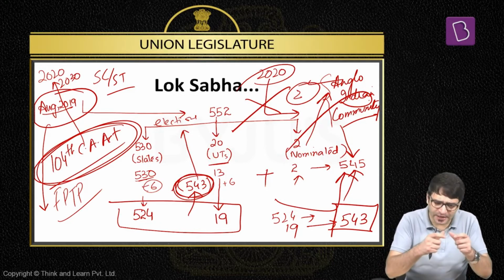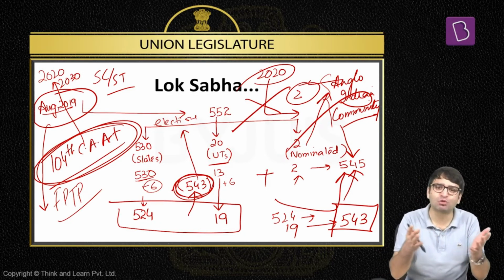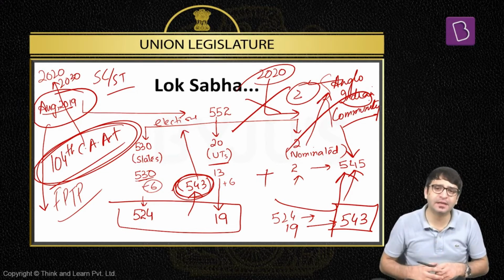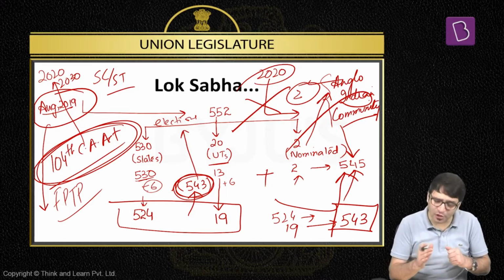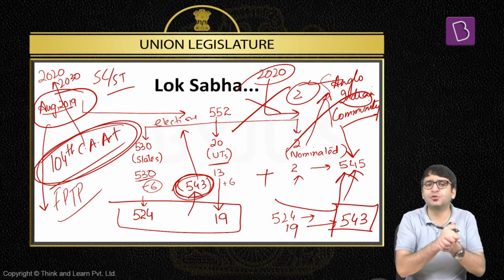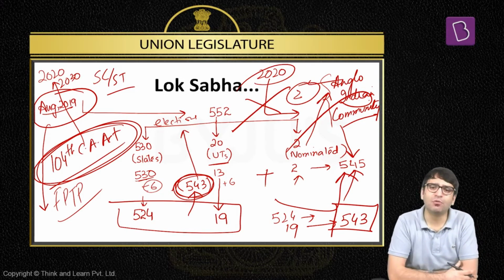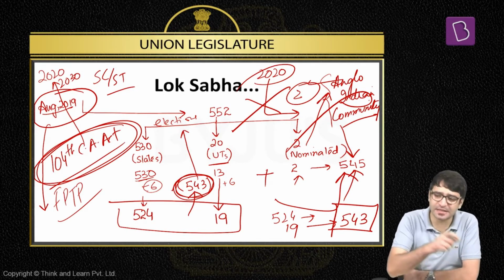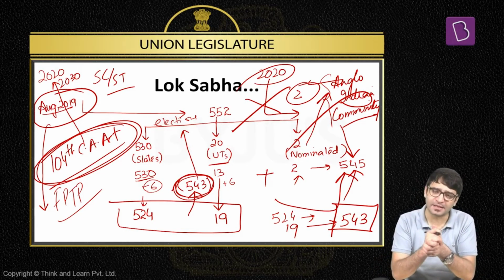So this was a brief introduction to Parliament. What are the multifarious roles performed by the Indian Parliament? Indian Parliament: President, Rajya Sabha, Lok Sabha. We talked about Rajya Sabha and we talked about Lok Sabha. Now let's club the two together and look at the qualifications required for someone to contest election to Lok Sabha and Rajya Sabha. What are the disqualifications as well? All this we are going to discuss now.